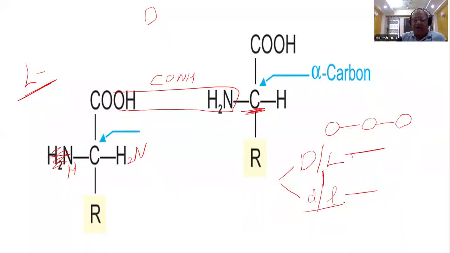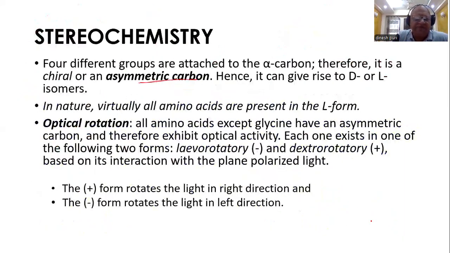This small d and small l are now abbreviated as plus and minus. This is based on in which direction the plane polarized light is rotated by the solution. So optical rotation: plus is right direction, minus is left direction, etc.